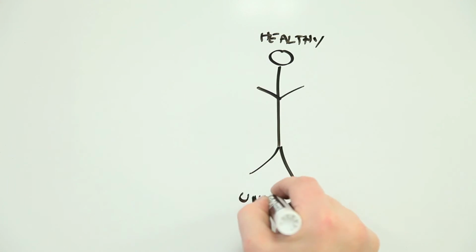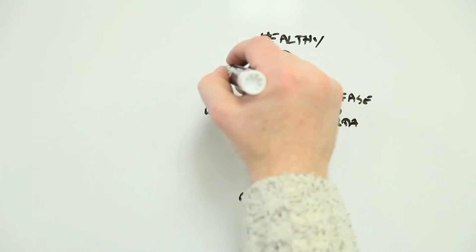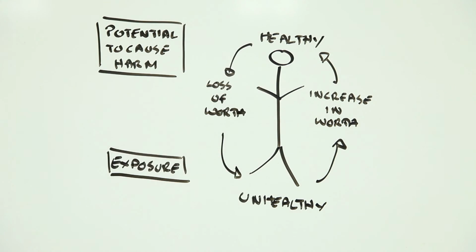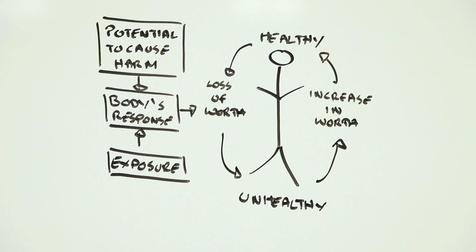To come up with a number, we need to understand the innate potential of things to cause harm, as well as how much of them causes what specific harm. We also need to understand how exposure to different agents